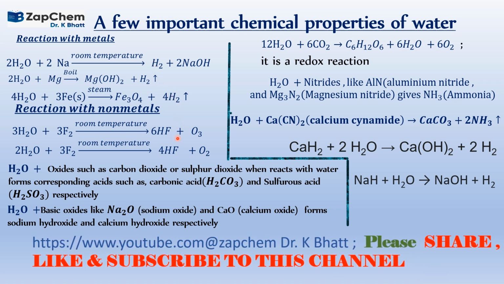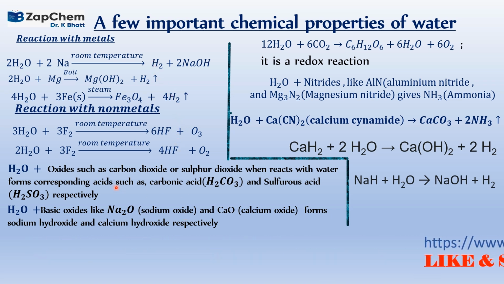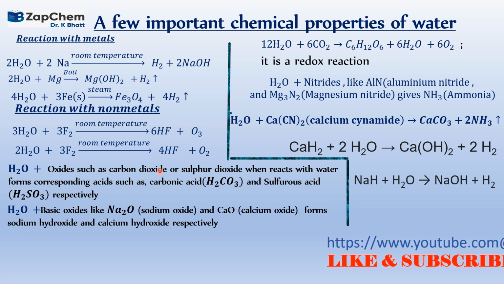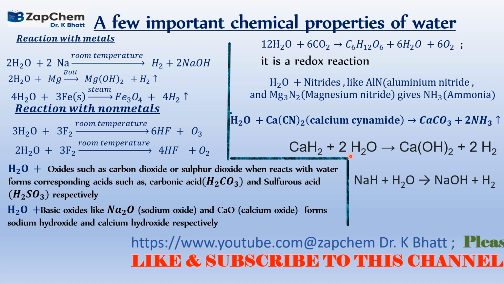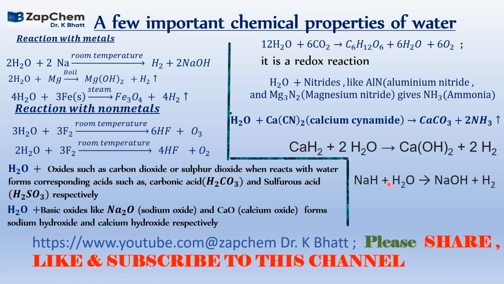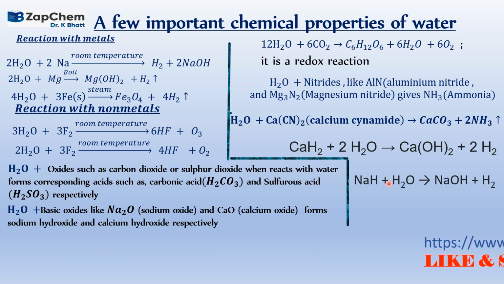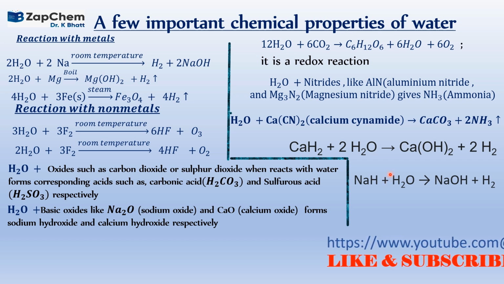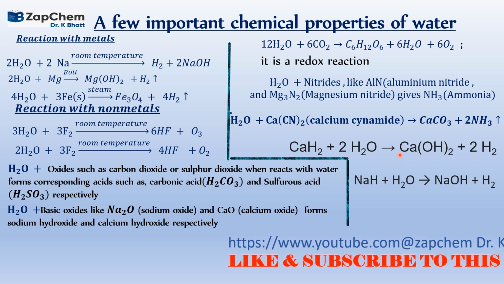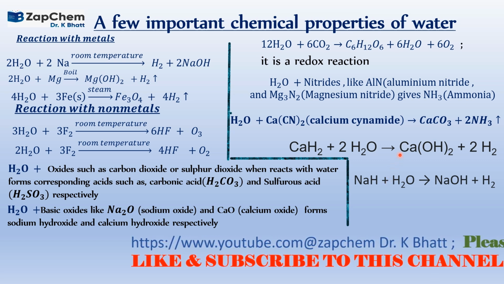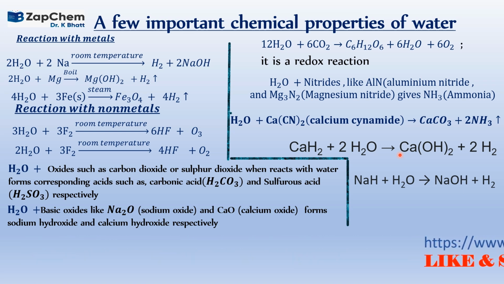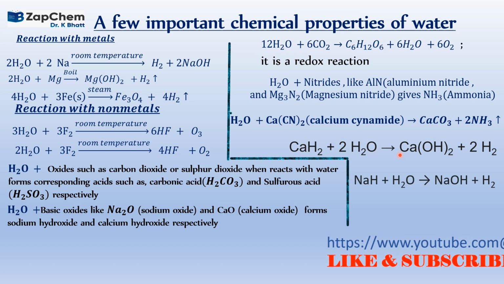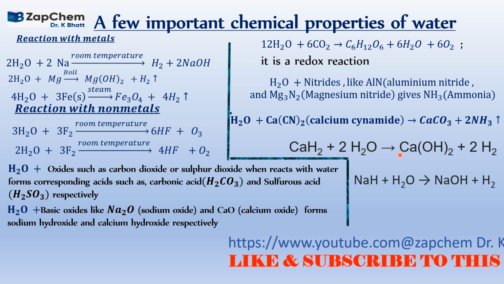It can react with nitrides, calcium cyanide, or even hydrides. Not only this, it undergoes hydrolysis. It can react with other reagents, forming organic compounds like acetylene or even methane, and it gets hydrated.